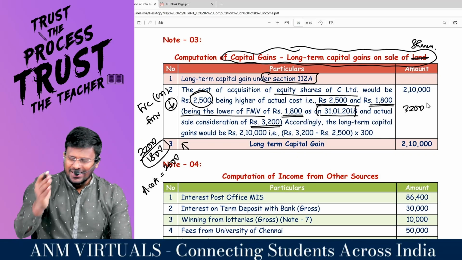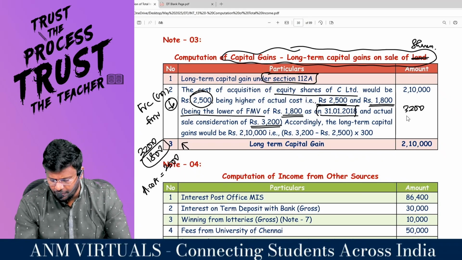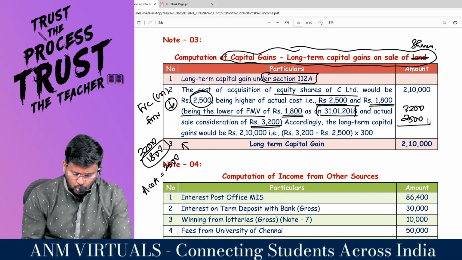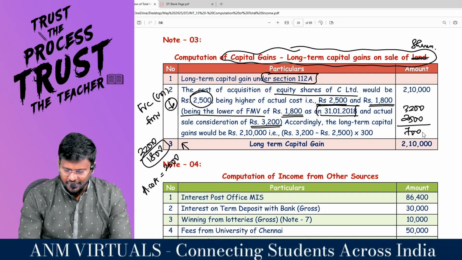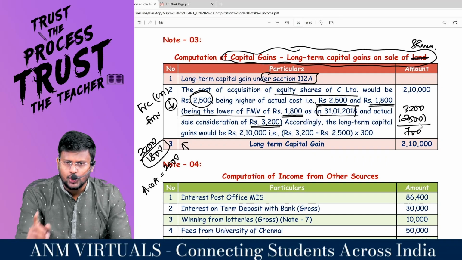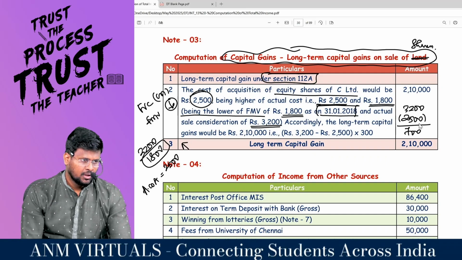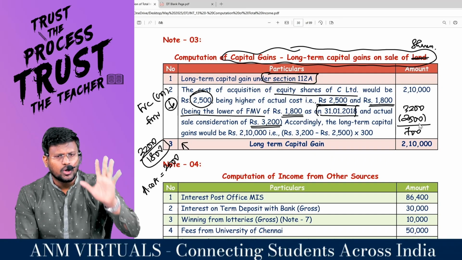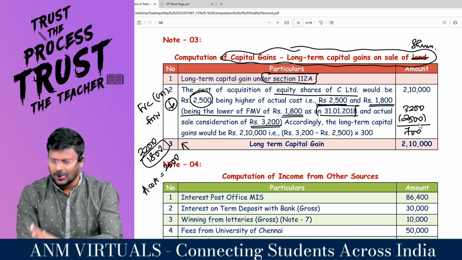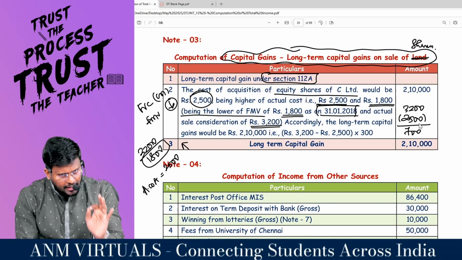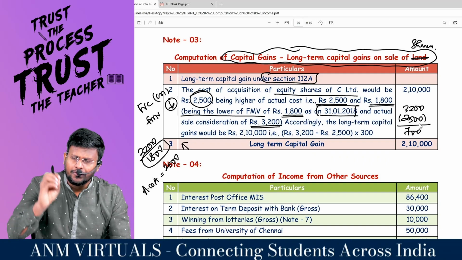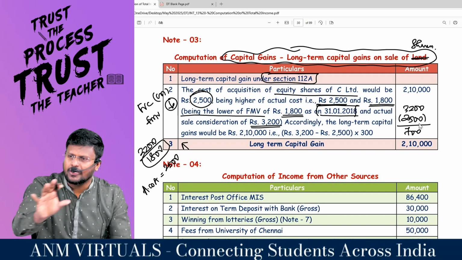3,200. What is the cost of acquisition as per section 55? 2,500. So 3,200 minus 2,500 comes to 700 rupees, which is the long-term capital gain you have achieved for every share. You should clearly know how to compute the cost of acquisition. If any asset has been acquired before the cutoff date, then the fair market value as on the date of cutoff, or full value of consideration as on today, whichever is lower.